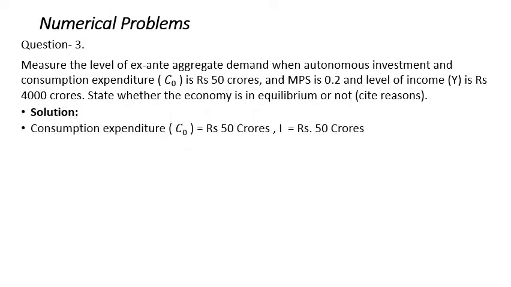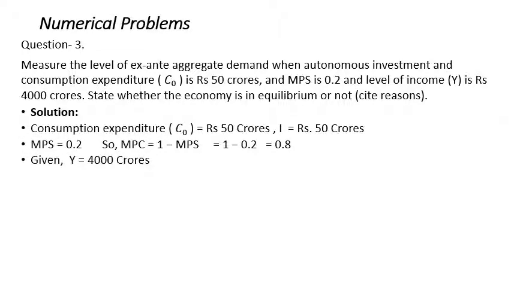From here we have the autonomous consumption expenditure C0 equal to 50 crores and the autonomous investment also 50 crores. MPS is given as 0.2, so MPC is equal to 1 minus MPS, that is 1 minus 0.2, which is 0.8. Given in the question, Y is equal to 4000 crores.